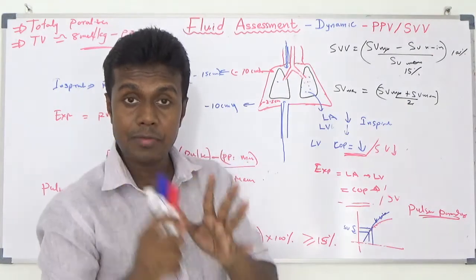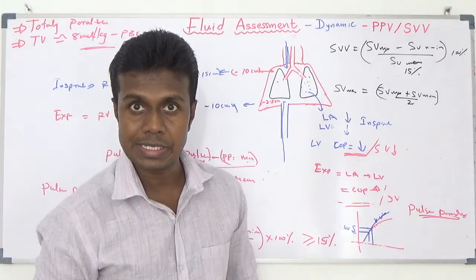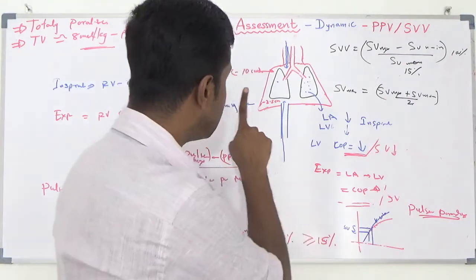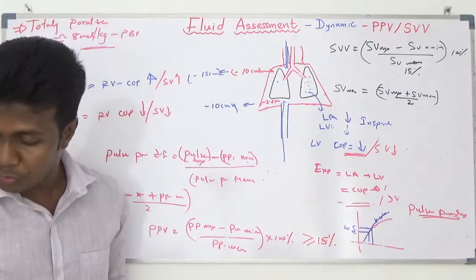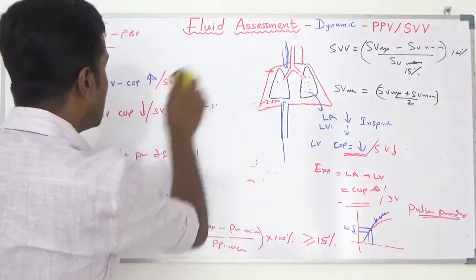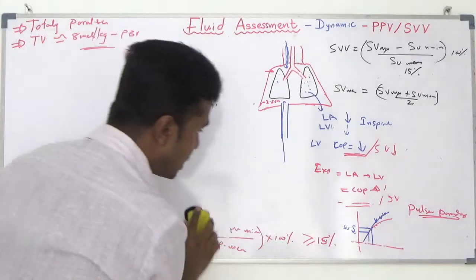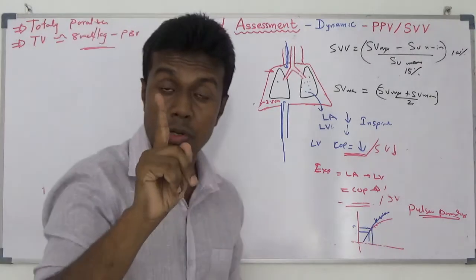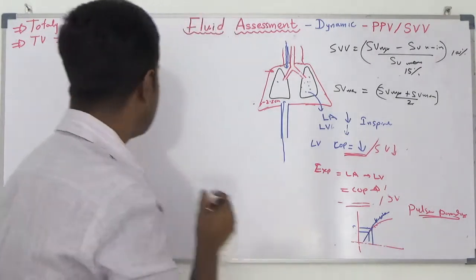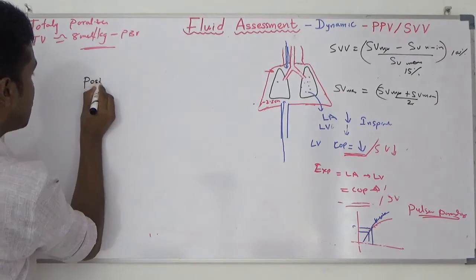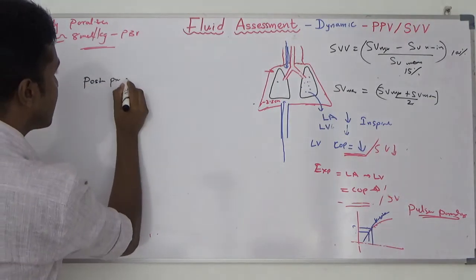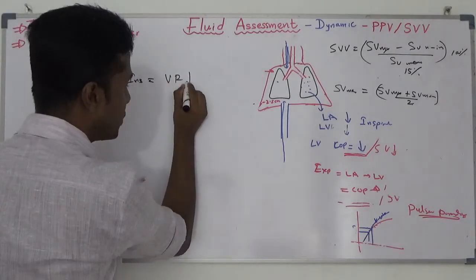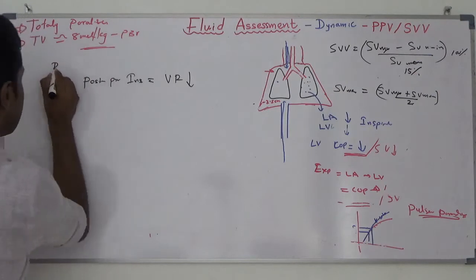We'll see what happens when we are doing positive pressure ventilation. With positive pressure ventilation, you create positive pressure during the inspiration. You create positive pressure in your pleural cavity and alveoli during the inspiration. What happens with that? Venous return reduces. I am talking about the right ventricle.